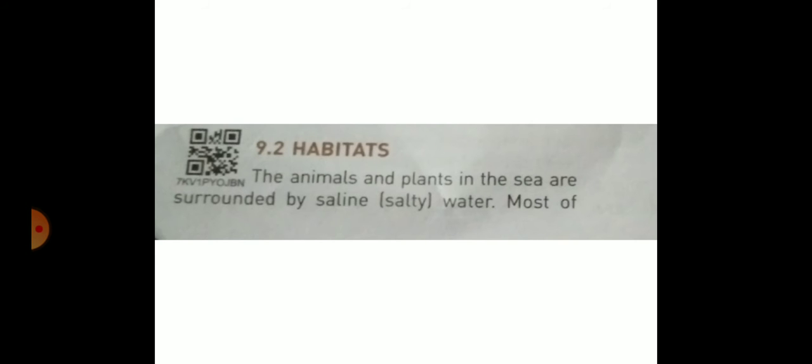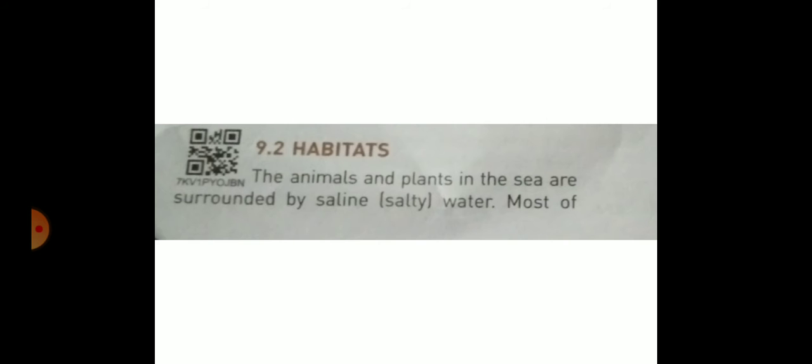What is a habitat? The surroundings where an organism lives is called its habitat. Habitat is a place where the surroundings are favorable for the existence of a living organism, and where it can survive, breed, and flourish. A habitat must offer food, shelter, and favorable climate conditions to the organism.